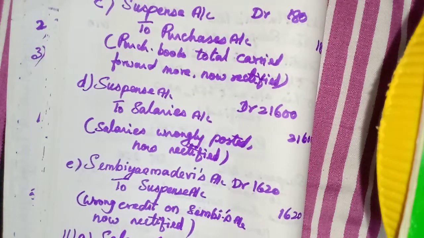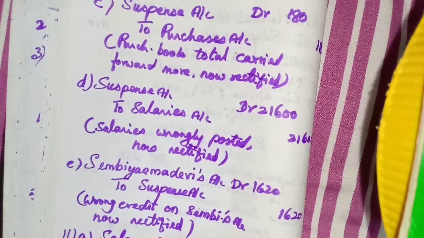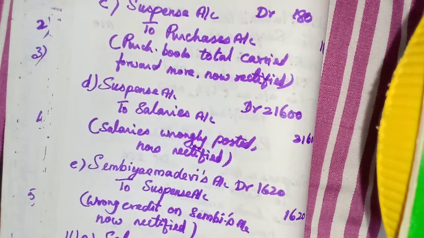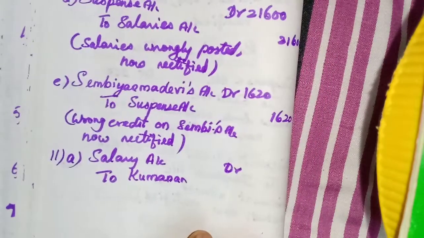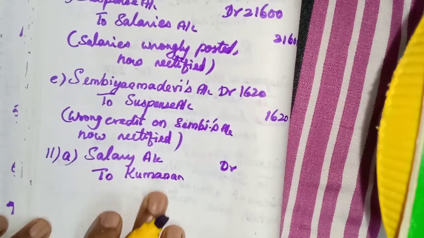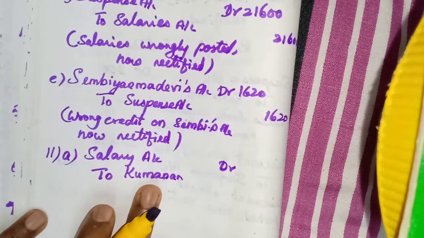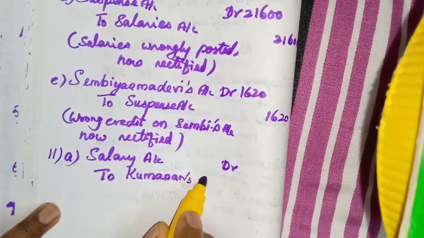Salary account debtor to Kumanan account. Already they have debited Kumanan. Okay, here rectifying the following entries. They have not asked you to write the correct entry. A correct entry means we can write salary account debtor to cash. Here they have debited Kumanan. So now in the rectifying entry we need to credit Kumanan. Only then that entry will be rectified. Okay, Kumanan's account.